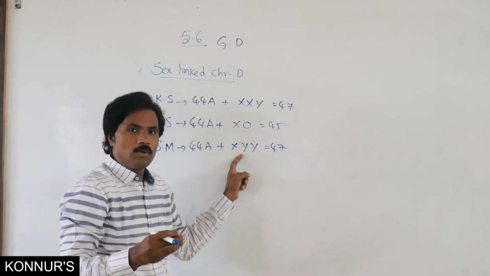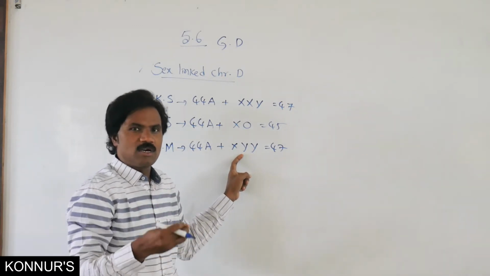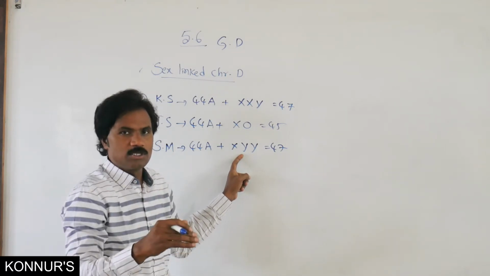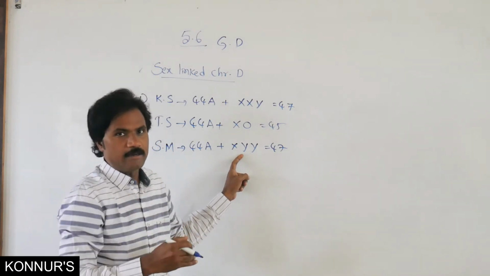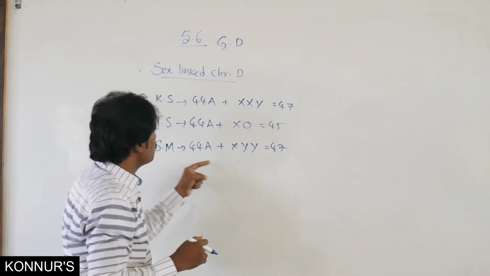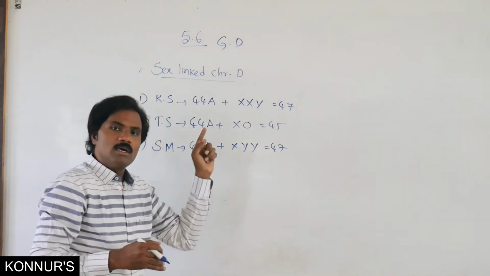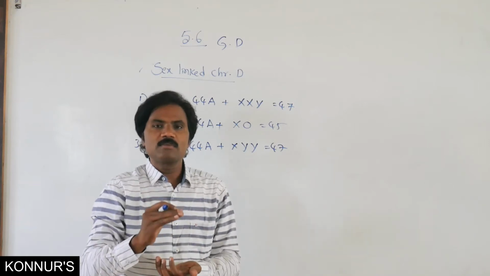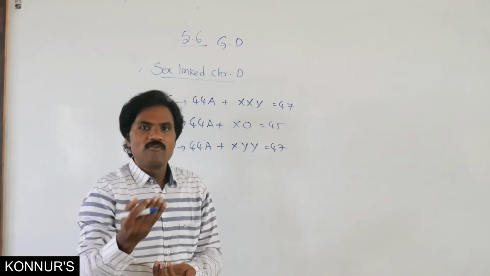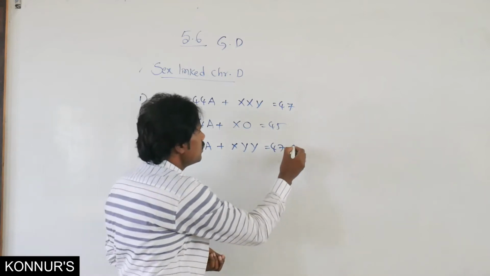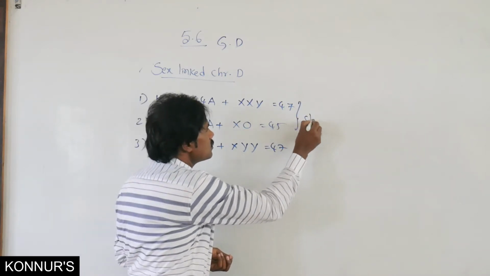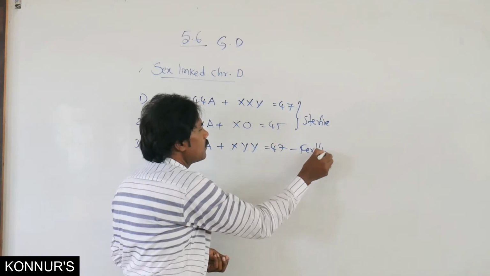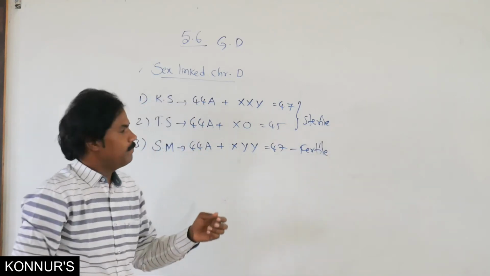Due to maximum secretion of testosterone, the height of that individual becomes very tall. This is abnormal, but this male individual becomes a fertile organism. Both of the earlier ones are sterile, but this is the fertile one.